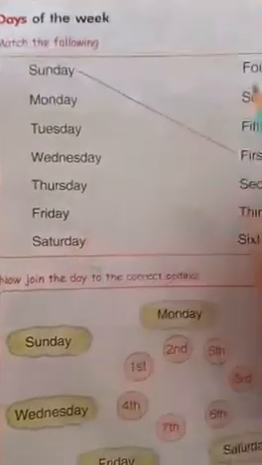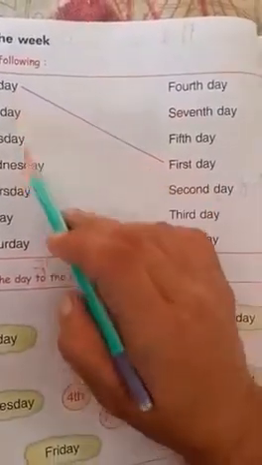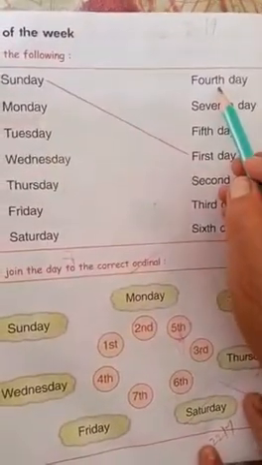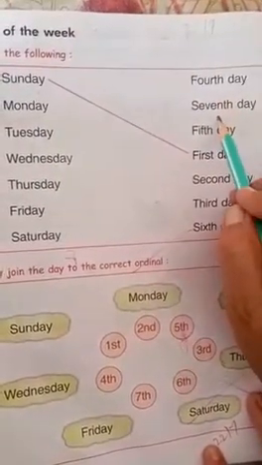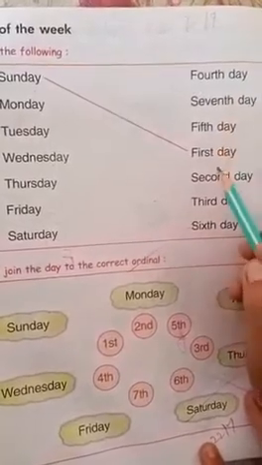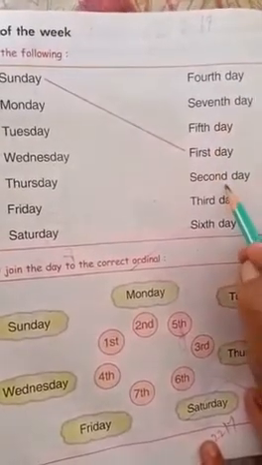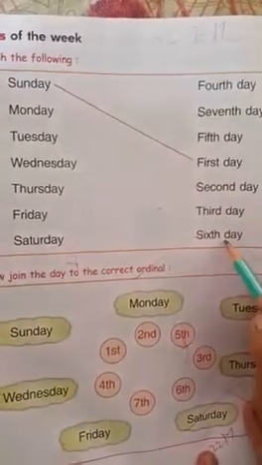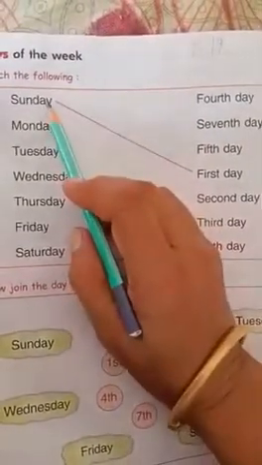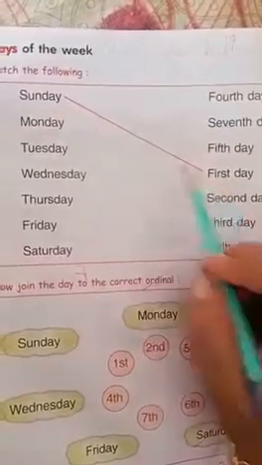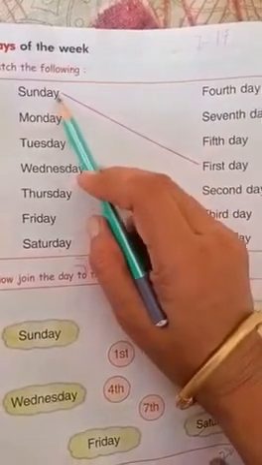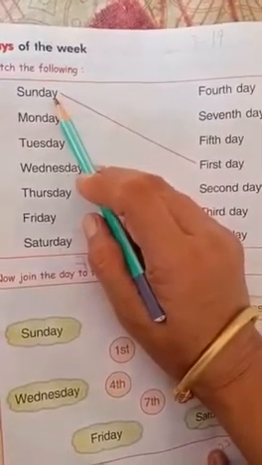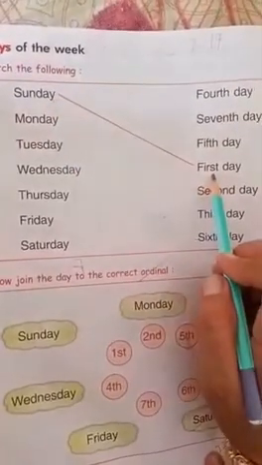Clear? Now you have to match this number to the day's name. Say with me. 4th day, 7th day, 5th day, 1st day, 2nd day, 3rd day, 6th day. Okay. Now Sunday is already matched with the first day. It means Sunday is the first day of the week. The week starts from Sunday.